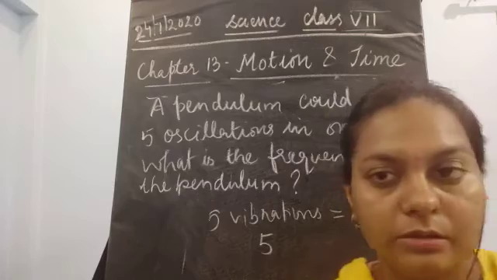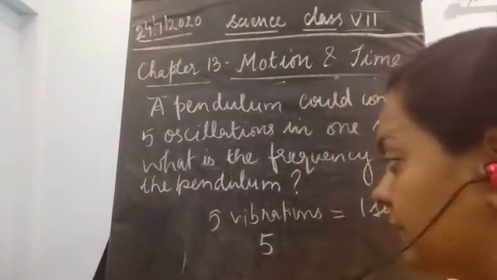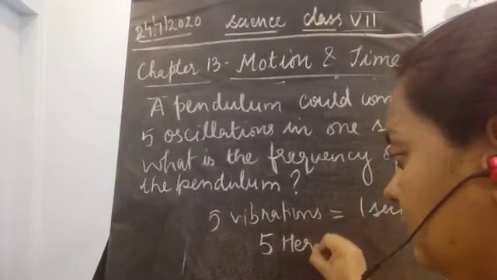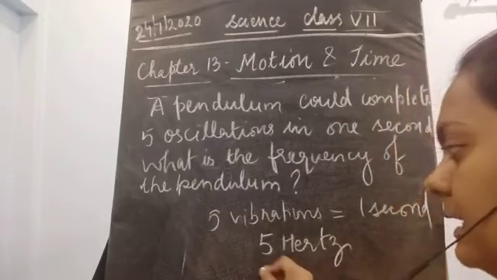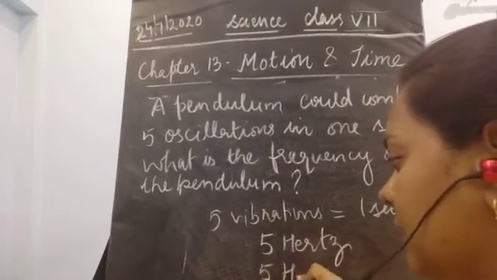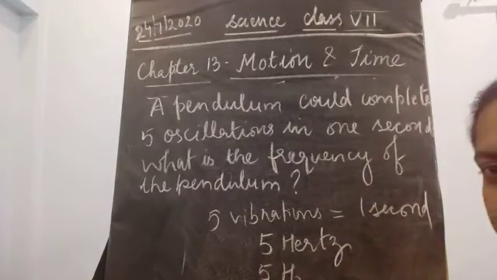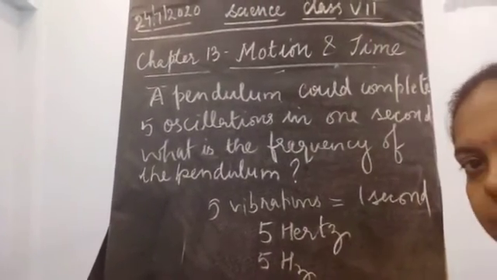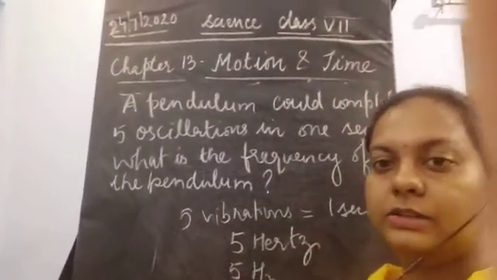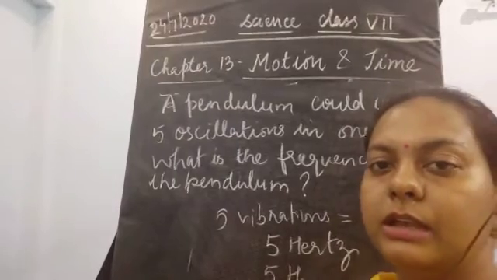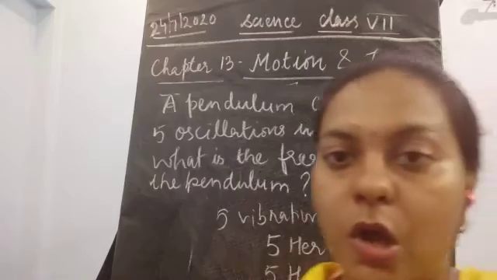Now what about the unit of this frequency? The unit of the frequency is hertz. Okay, so this is called hertz, H-E-R-T-Z. In the short form, it is written as capital H and small z. As you could see here, it is written capital H, small z.